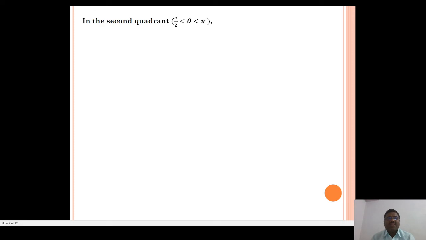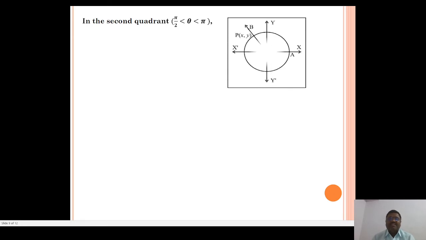In the second quadrant, pi by 2 less than theta less than pi. So the angle lies in the second quadrant. In the second quadrant, we know that the x coordinate is negative and the y coordinate is positive, because of the negative x-axis and positive y-axis. So for a point in the second quadrant, x is negative and y is positive.